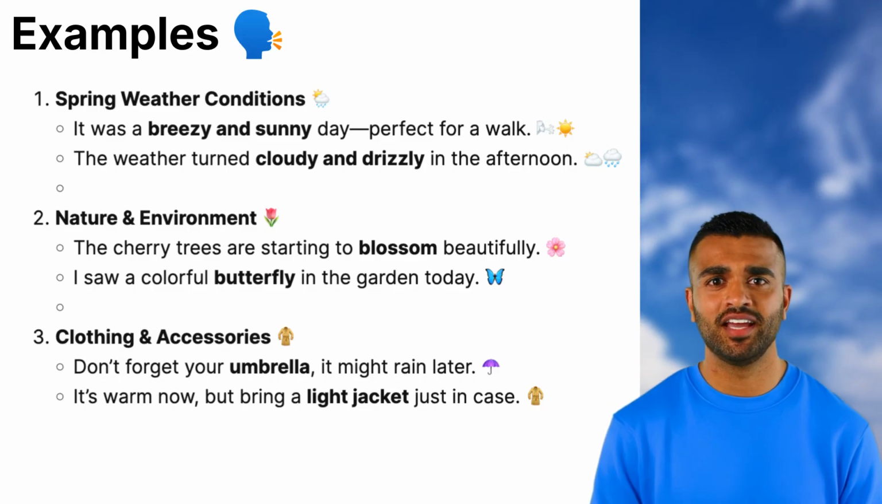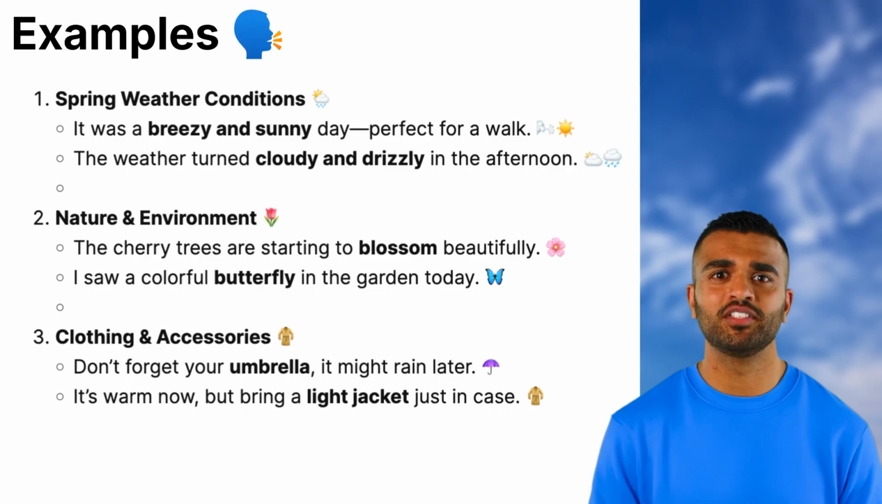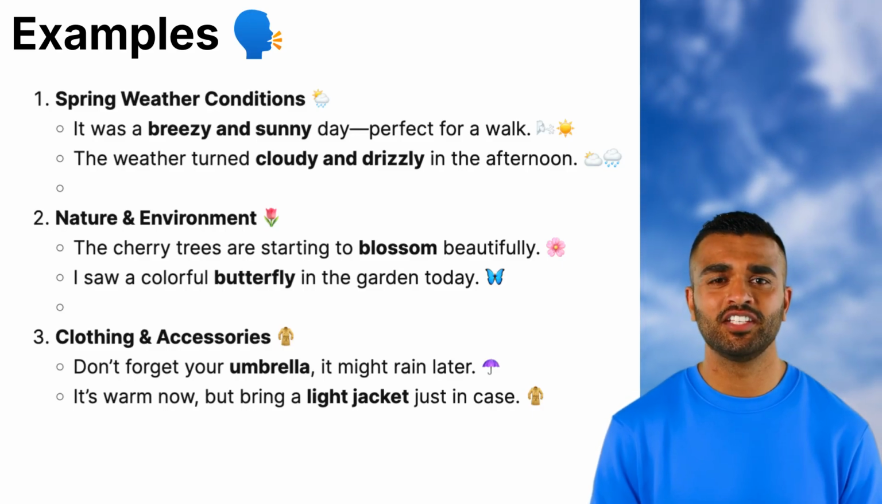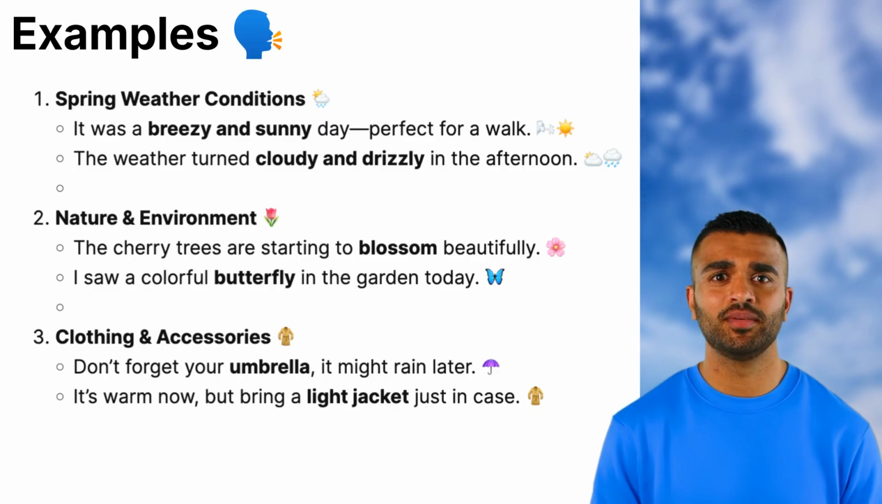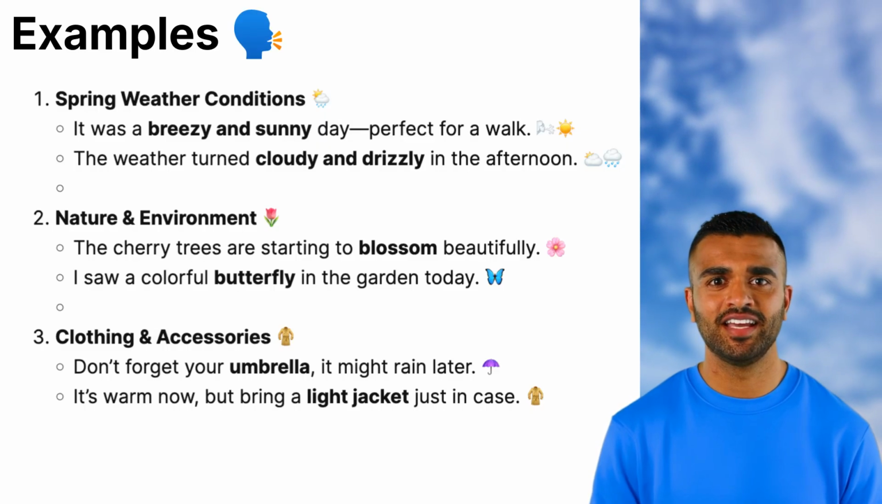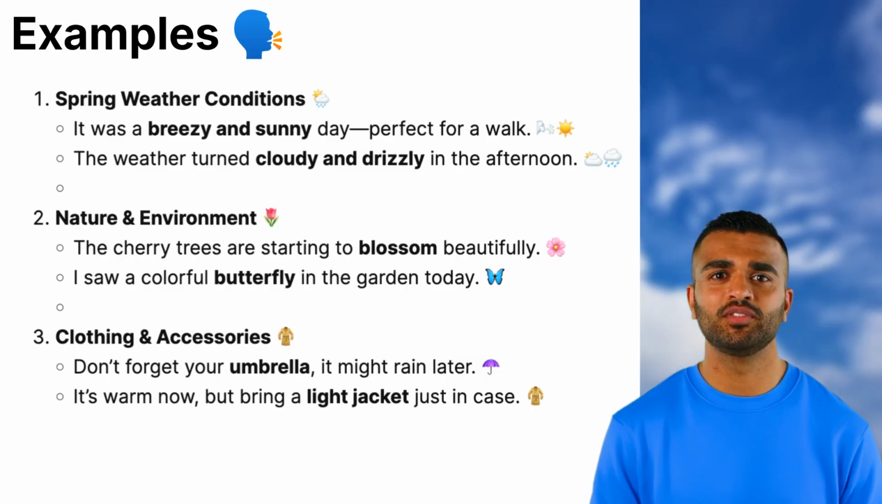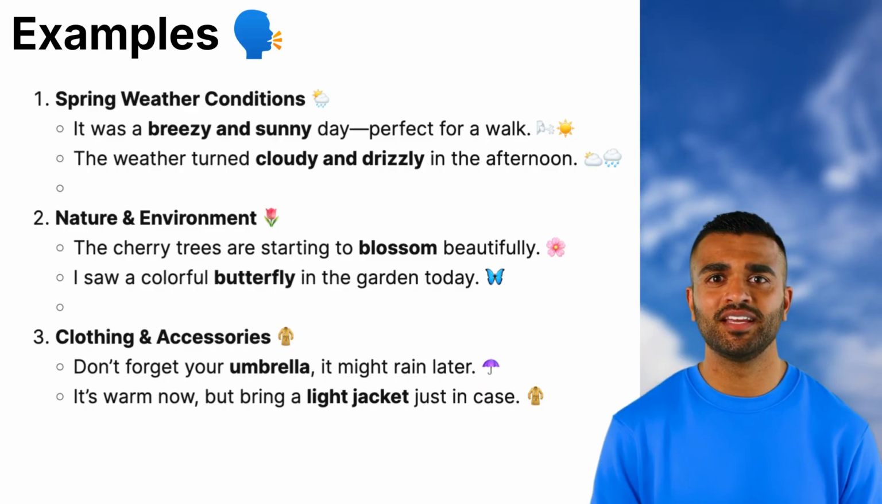2. Nature and environment. The cherry trees are starting to blossom beautifully. This is a great way to talk about seasonal changes in nature, especially when trees begin to bloom in early spring. I saw a colorful butterfly in the garden today. Perfect for small talk or describing a peaceful moment outside during springtime.